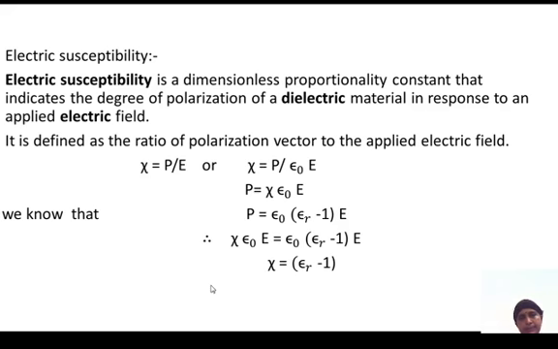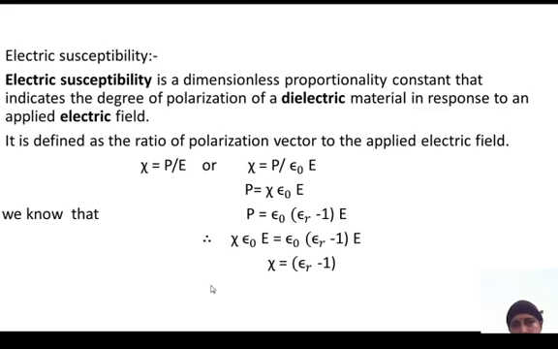Next, electrical susceptibility. Electric susceptibility is a dimensionless proportionality constant that indicates the degree of polarization of a dielectric material in response to an applied electric field.